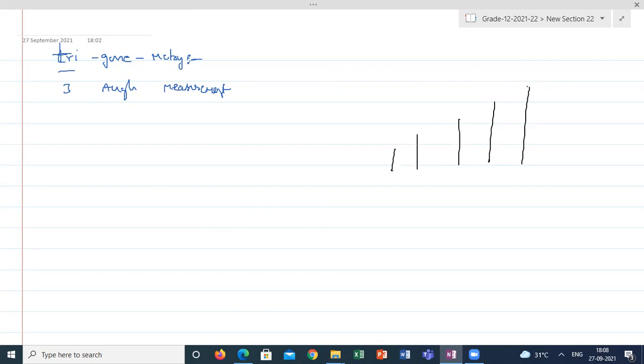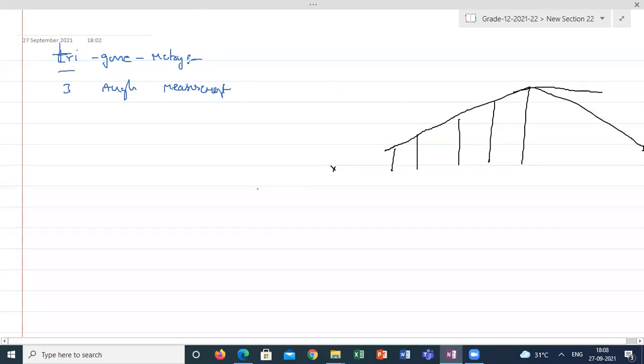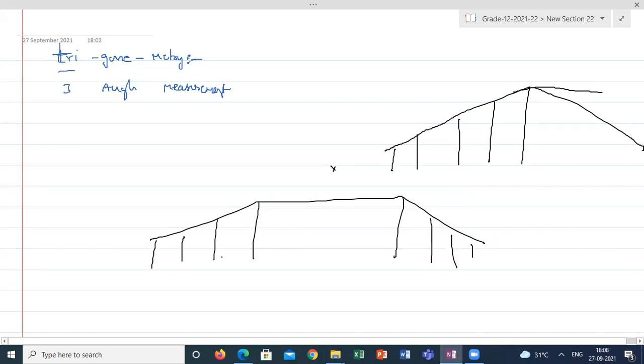Even pillars, if you observe, the bridge will be constructed like this. We will start somewhere and go to some other height, and again it will come down like this. Immediately it won't come down. It will be like this. The flyovers also will be like this. You construct on the pillars, and after that you touch the ground, and the engineers will decide from where it needs to start.